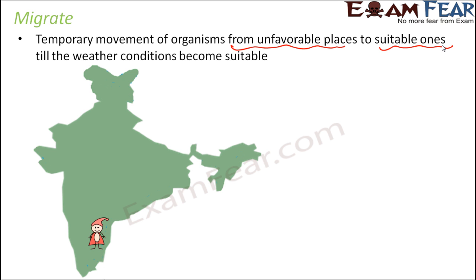They do not have the capacity to spend so much energy to regulate their internal environment, and they also do not want their internal environment to change as per the changes in the external environment. So they simply leave the place which has an unfavorable climate, maybe during extreme cold or extreme heat, and move to another suitable place for a couple of months.